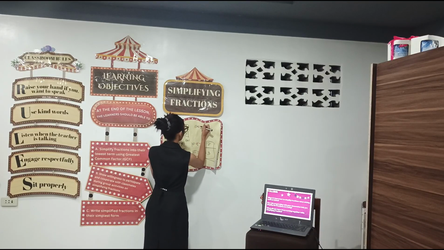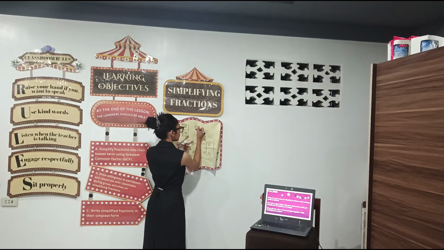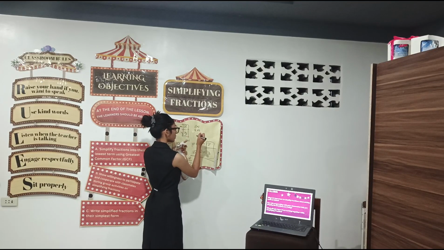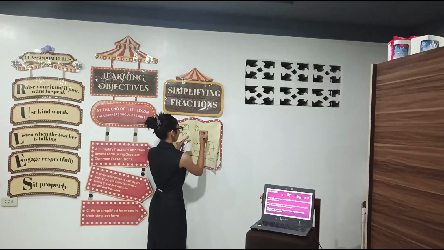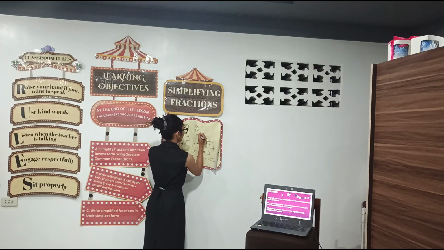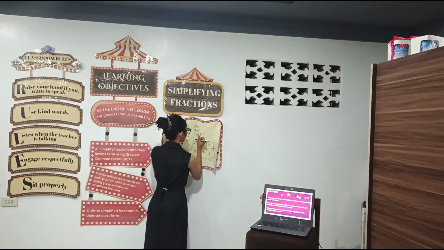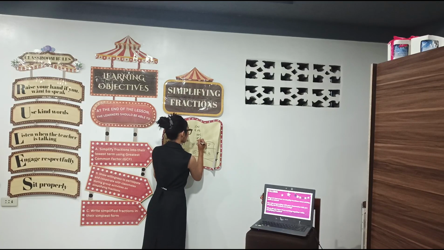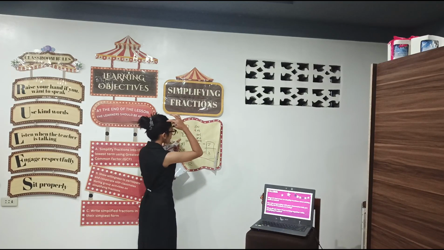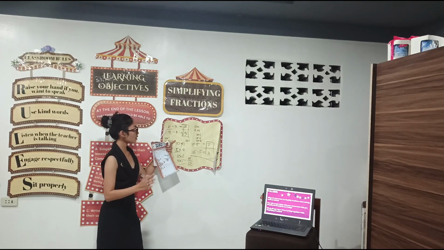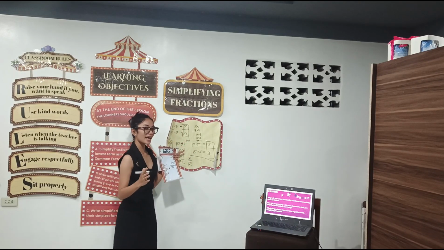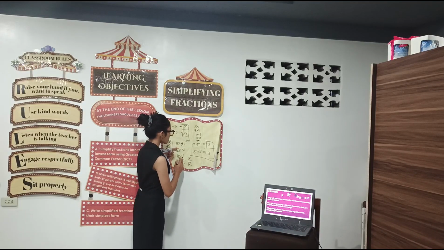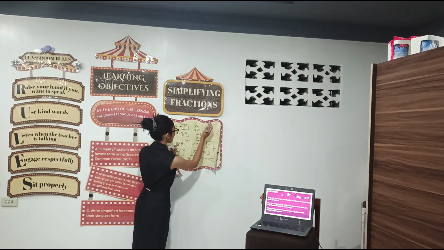Okay, 8 times 1. What else? 4 times 2. What else? Okay. So for 12, 12 times 1 and what else? 6 times 2. What else? 3 times 4. So what is the greatest common factor? Yes, very good, Shane. The greatest common factor of these two is 4.